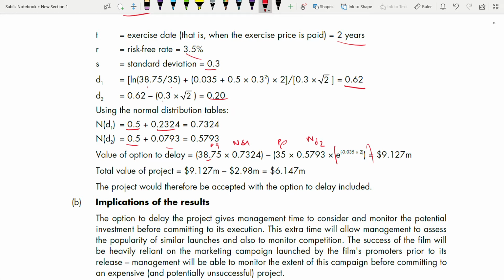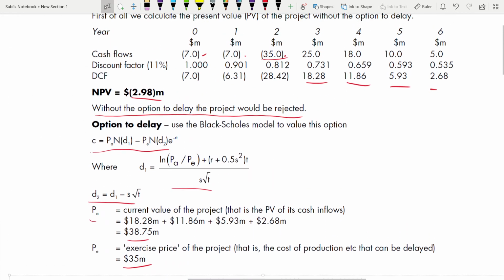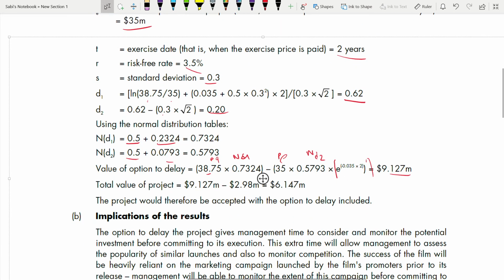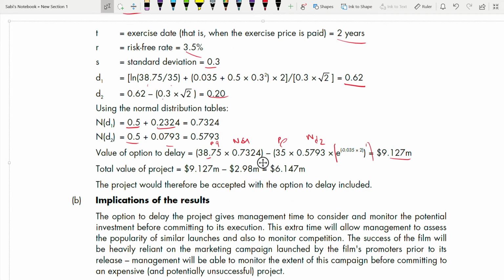So you are getting this, and now you add what your net present value was before. It was minus 2.98. Deduct it from your project because it's a negative. So negative and addition, it will be deduct, minus only. So minus your net present value from this option to delay, you are getting a positive value this time. What should you do? The project should be accepted with the option to delay included. You see how the decision changes when the option to delay is there.